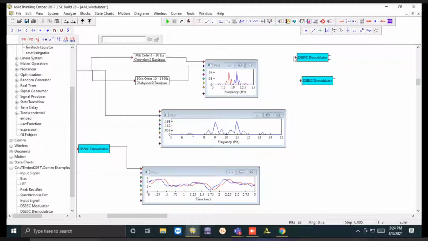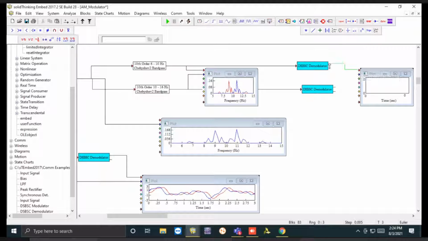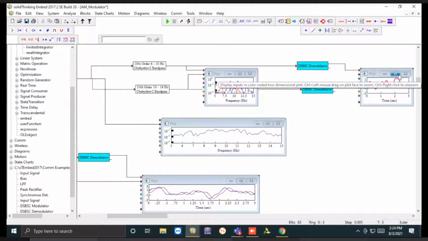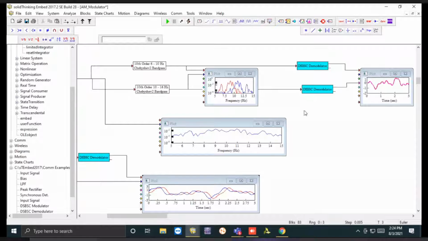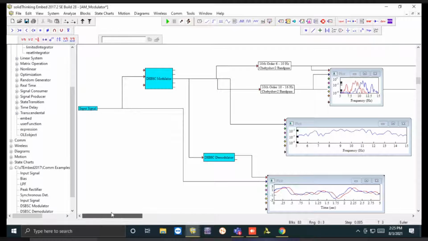now separately we can extract the master signal from them also, because as I told you, synchronous detection works well with AM, DSBSC or SSBSC. So you can see the overlapping. Why? Because this is the message signal you have extracted from the lower sideband and the upper sideband. The message signal is going to be the same. And for comparison purposes, you can have the message signal as a reference also, right?